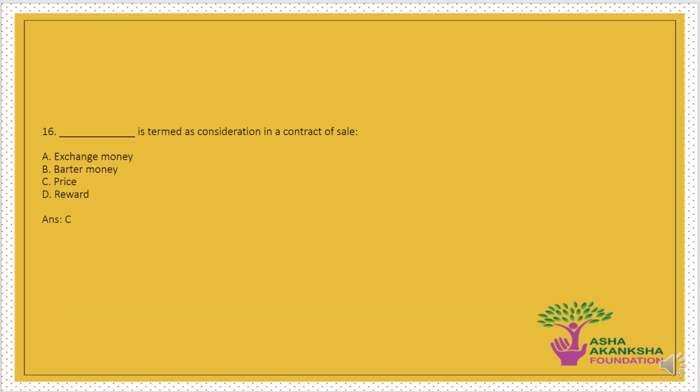The next question is, dash is termed as a consideration in contract of sale. Fill in the blanks. The options are A. Exchange money, B. Barter money, C. Price, or D. Reward. The correct answer to this question is option C, that is, price is termed as a consideration in contract of sale.